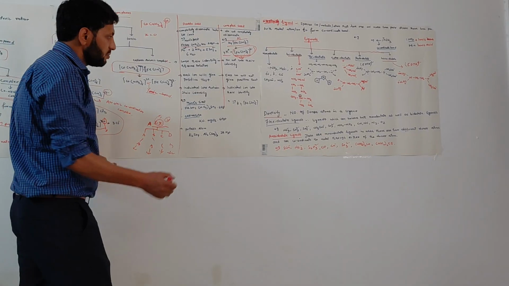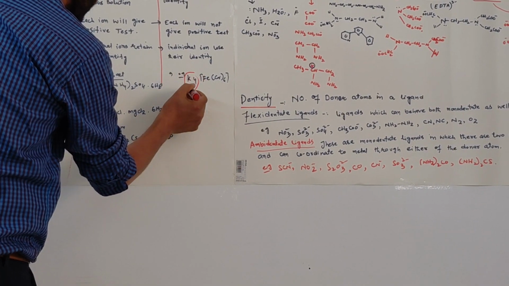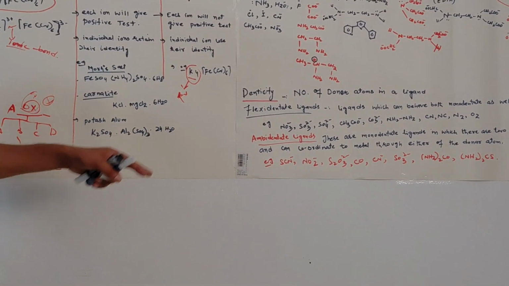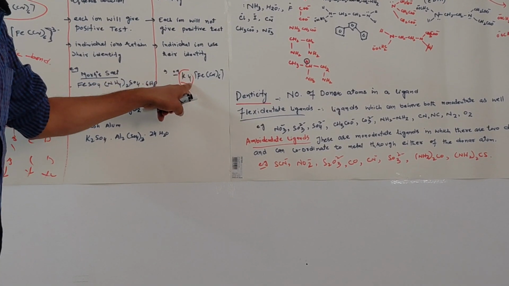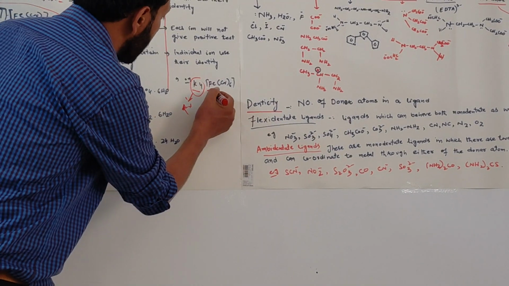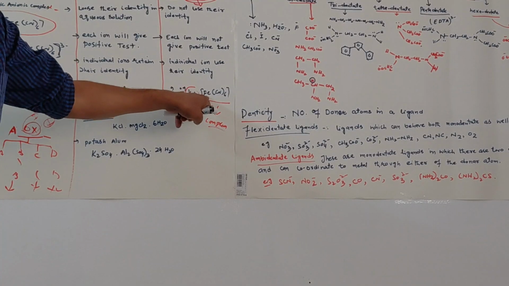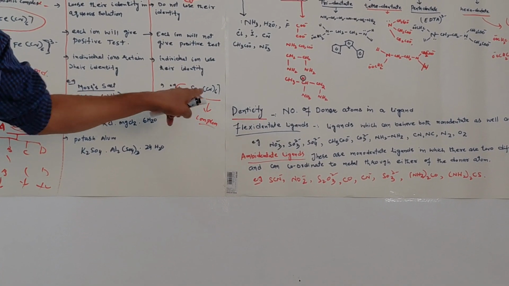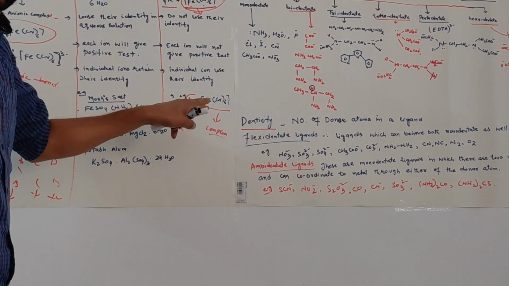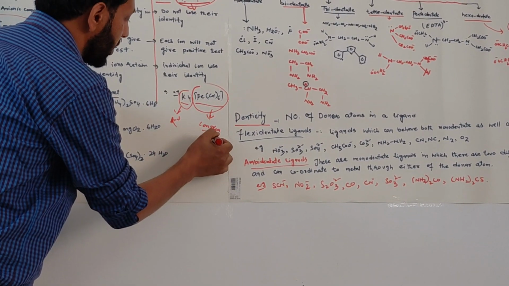For example, if K4 gets separated here, after the test potassium will give the positive test. But in the aqueous solution of this complex salt, potassium is there and this complex ion is there. If I test for the iron, iron will not show the positive test. Why? Because of the iron and cyanide. If I test for cyanide, it will not show the positive test because they are in the form of a complex ion.